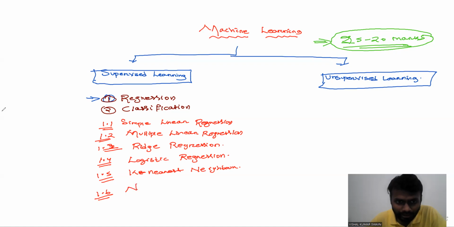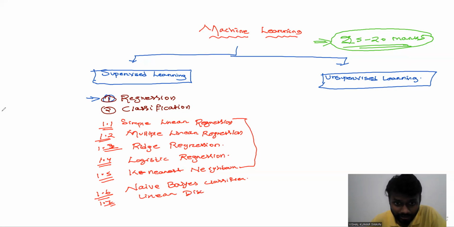Then another one is the naive Bayes classifier. Then these all are the regression part, and then we are jumping to the classification part. Naive Bayes classifier. Then we will analyze what linear discriminant analysis is.